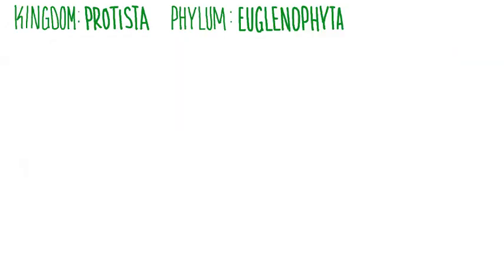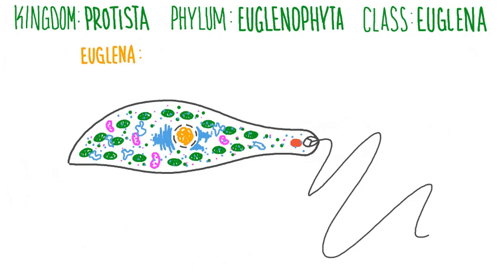The Euglenophyta phylum is characterized by a class of protists called Euglena. Euglena are interesting because they demonstrate the mixed nature of the Protist kingdom. Euglena are unicellular eukaryotic organisms. They typically live in fresh water and swim by using one flagellum.